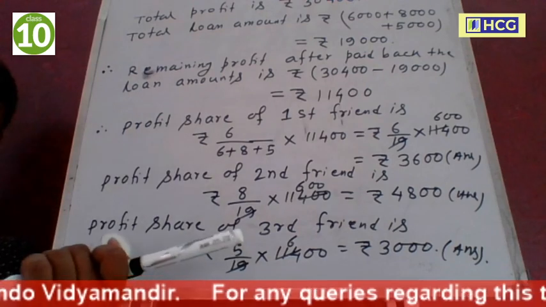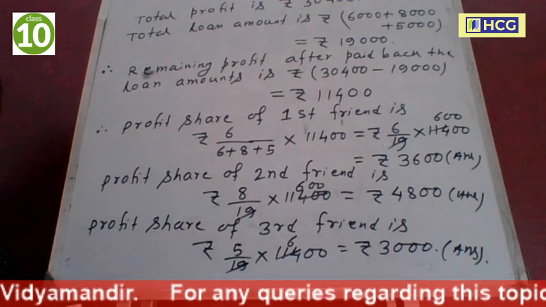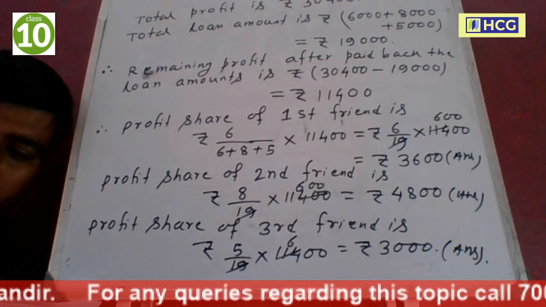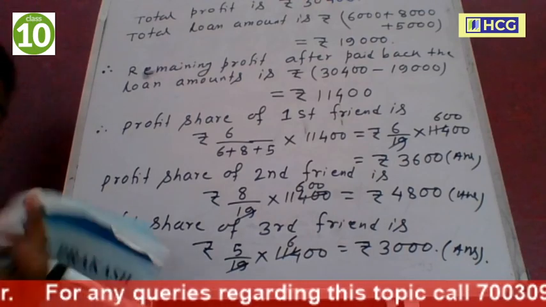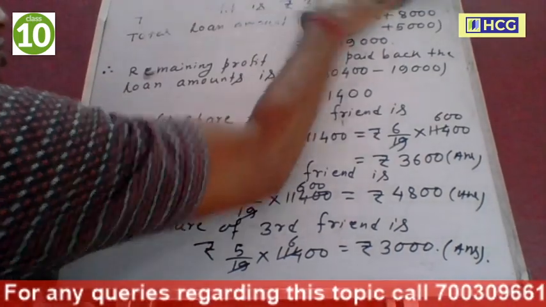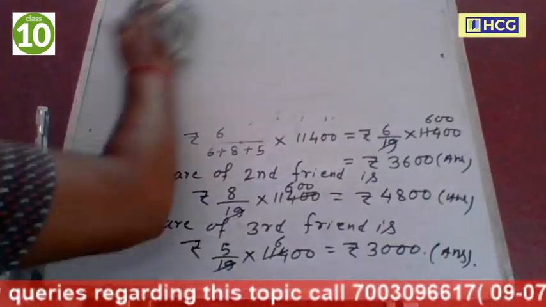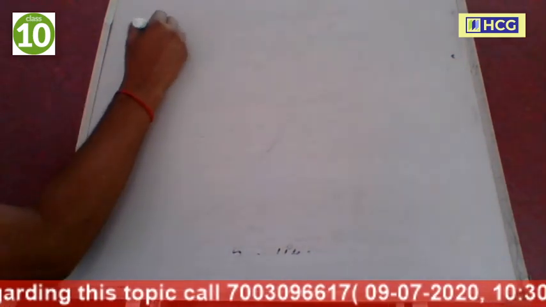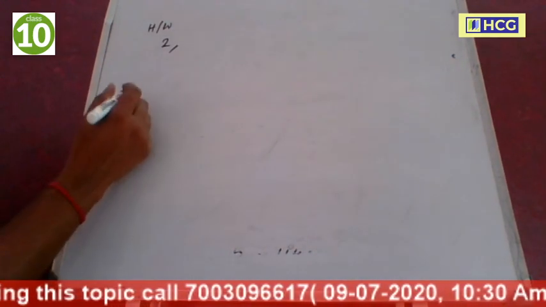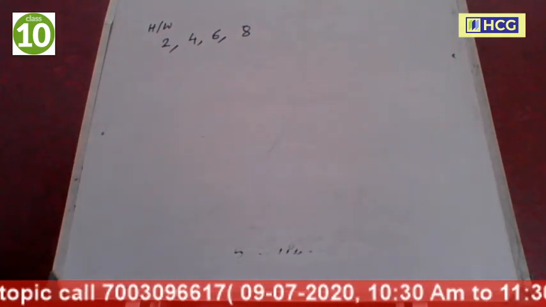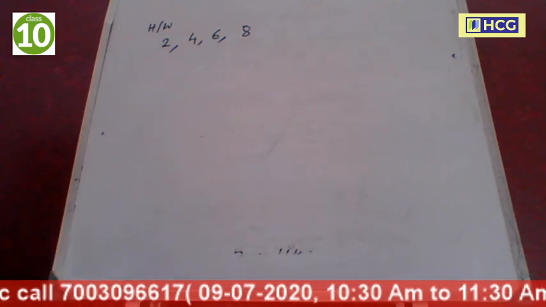Okay. Thank you. The remaining sums of that exercise, number 2, number 4, and number 6, write as homework. Number 2, 4, 6, 8. The 4 sums are homework. Okay. Thank you.